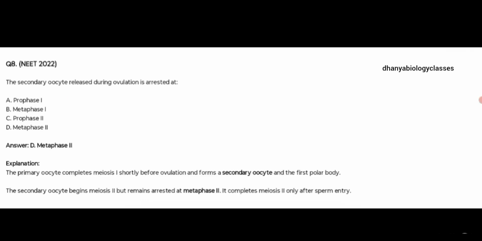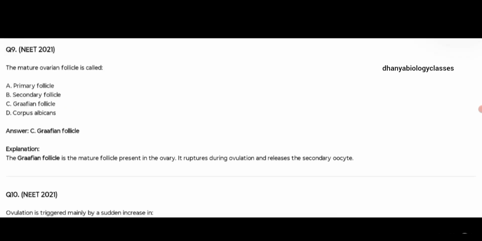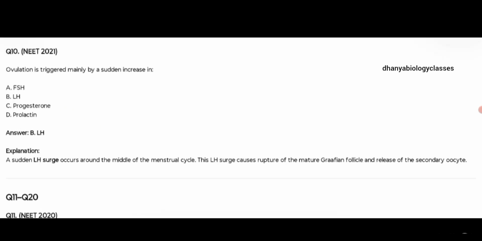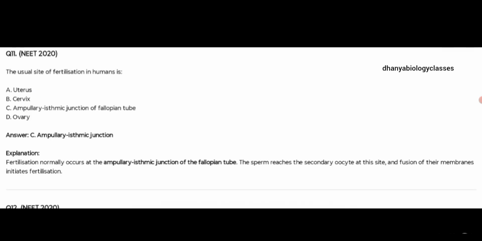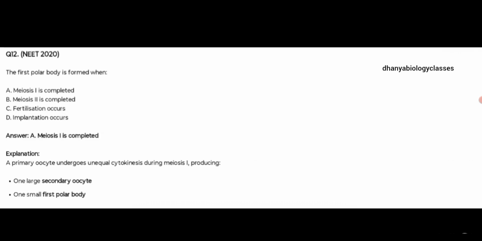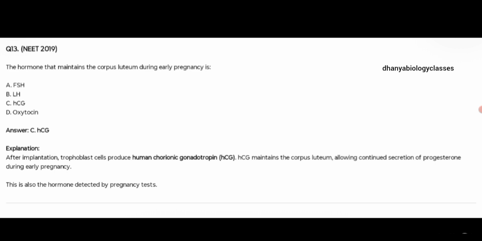Secondary oocyte released during ovulation is arrested at metaphase 2. Mature ovarian follicle is called Graafian follicle. Ovulation is triggered mainly by the sudden increase in LH, luteinizing hormone. Usual site of fertilization is ampullary isthmic junction. First polar body is formed when meiosis 1 is completed. The hormone that maintains corpus luteum during early pregnancy is HCG, human chorionic gonadotropin.